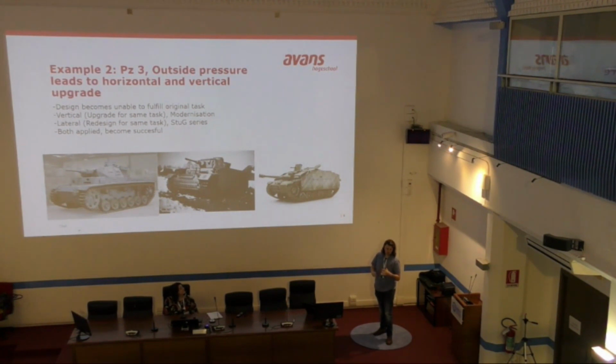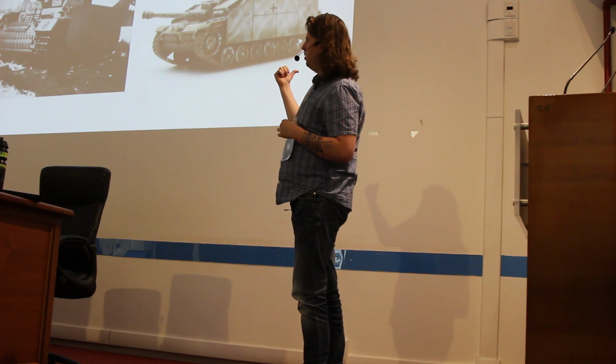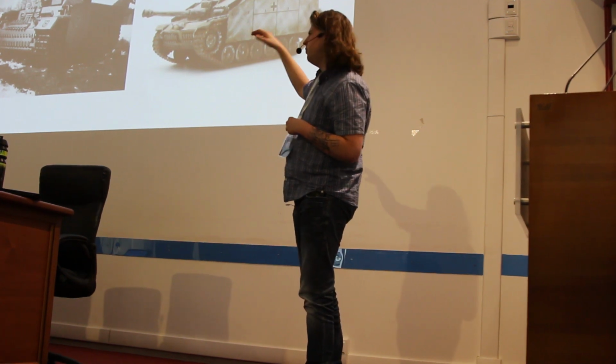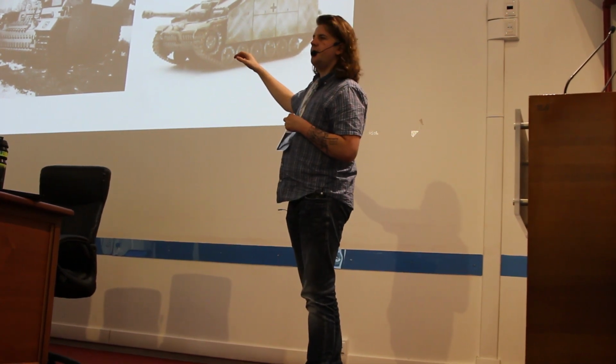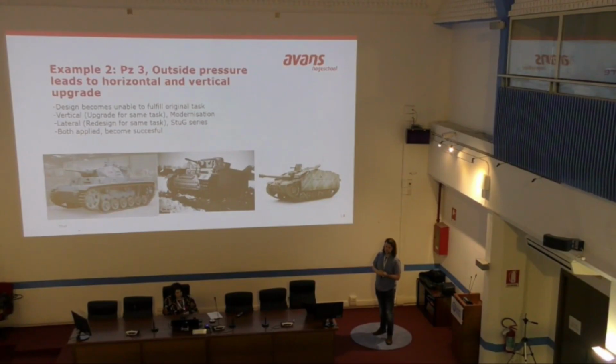Eventually, about 20,000 of the ones on the right were built, and only 3 to 5,000 in the middle were upgraded from the one on the left. Both, of course, became successful in their own way, but the one on the right literally redefined the German doctrine in a later war. So much so that it was still used in 1967.